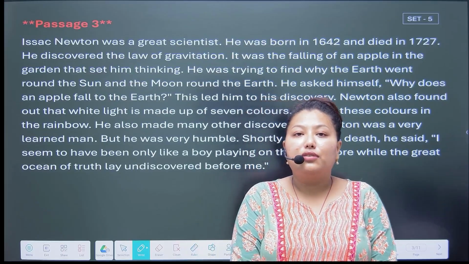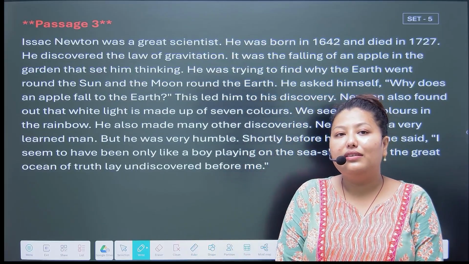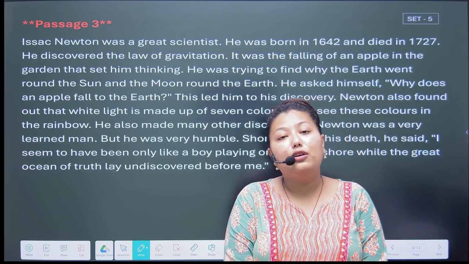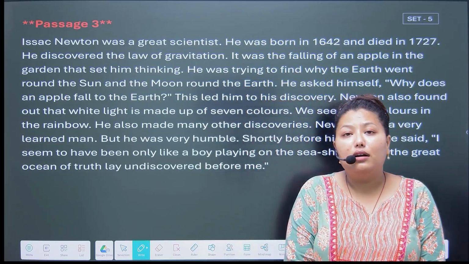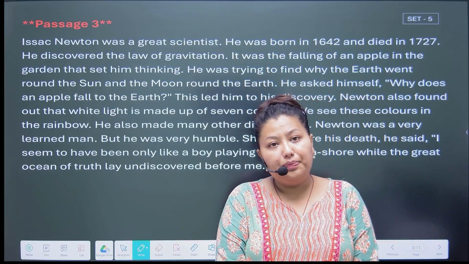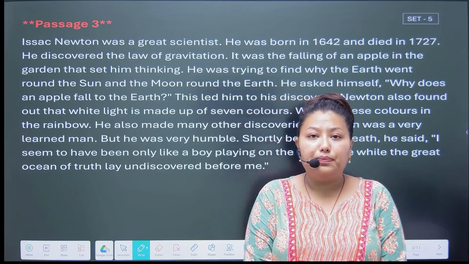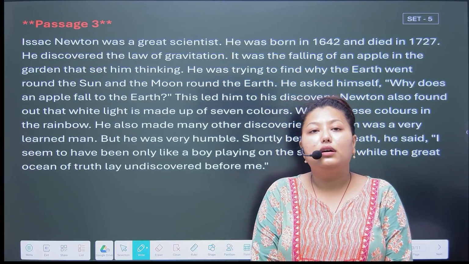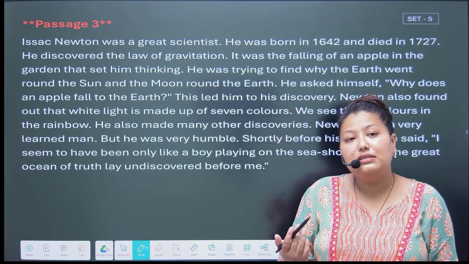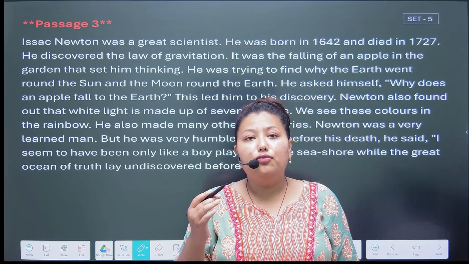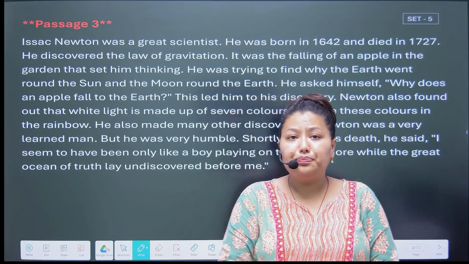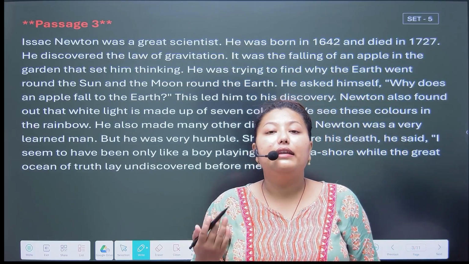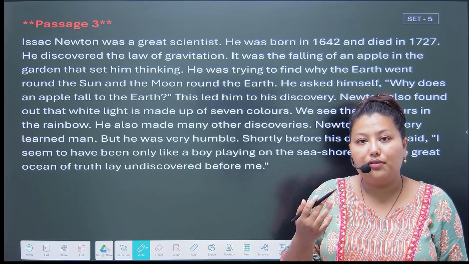He was trying to find why the earth went round the sun and the moon round the earth. He asked himself, why does an apple fall to the earth? This led him to his discovery, scientific discoveries.